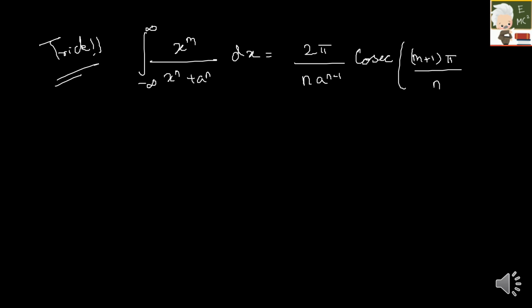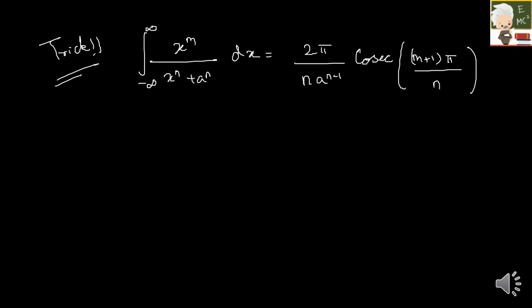So what is the trick? I'm going to share a trick. The integral from minus infinity to plus infinity of x power m by x power n plus a power n dx is equal to 2 pi by n into a power n minus 1 into cosecant of (m plus 1) into pi by n. So this is the formula for it. You just have to remember this.